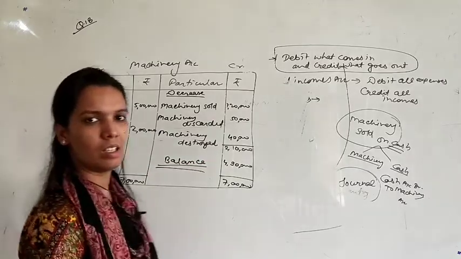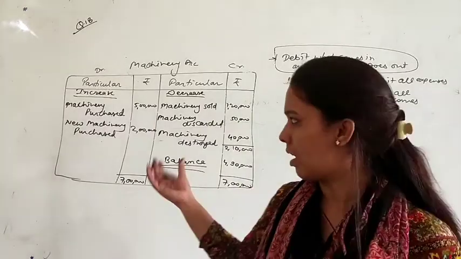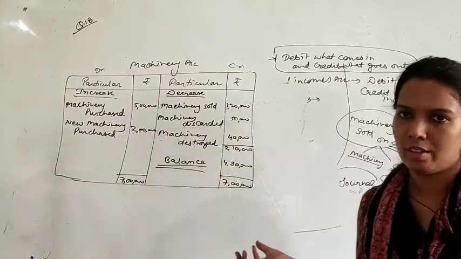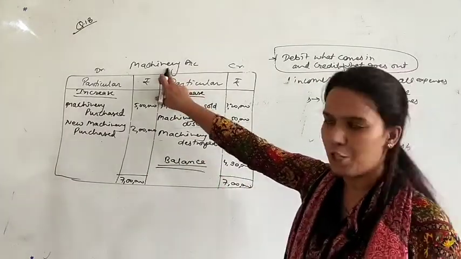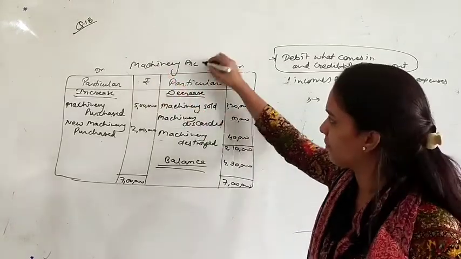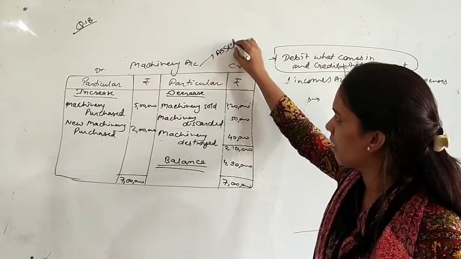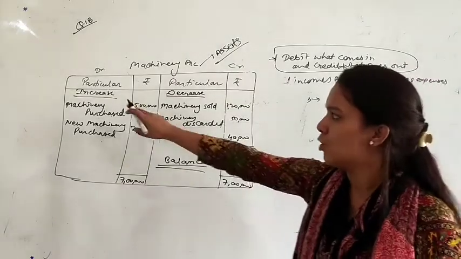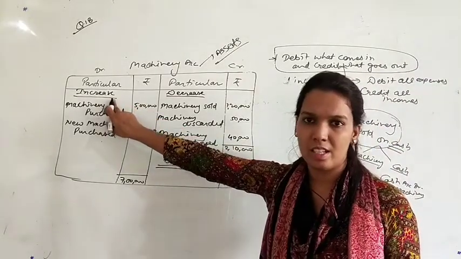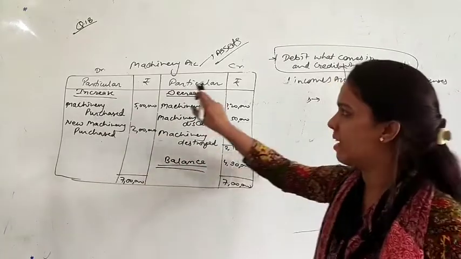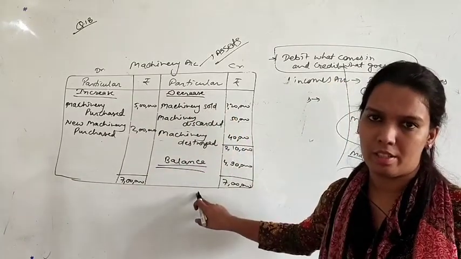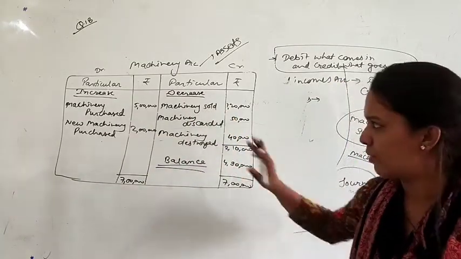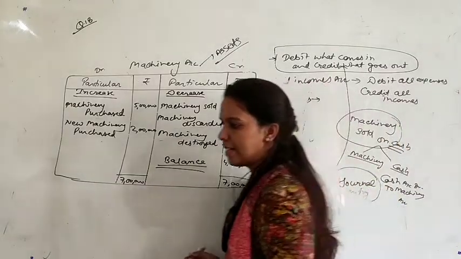This is a sample of how we will prepare the account. Just see again, machinery account, this is an asset. Assets will always be debited. So when there is an increase in the asset, it will be debited. When there is a decrease in the asset, it will be credited. Okay, this was question number 18. Let's see the next question.